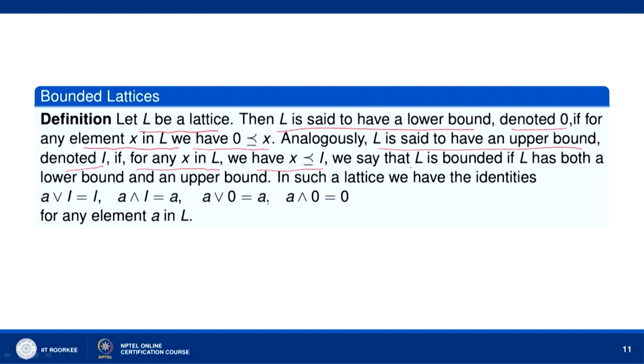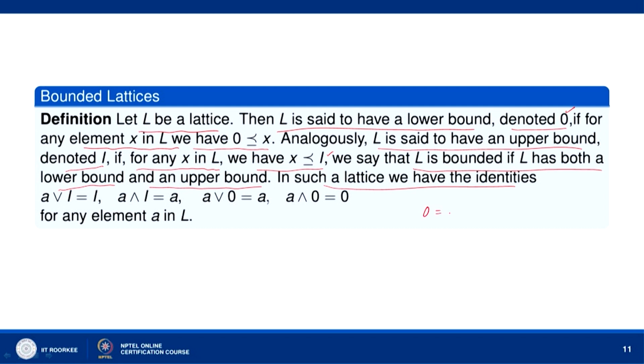We say that L is bounded if L has both a lower bound and an upper bound. In such a lattice we have the identities: A join 1 equals 1, A meet 1 equals A, A join 0 equals A, and A meet 0 equals 0. These elements, denoted by 0 and 1, are the least and greatest elements of L.